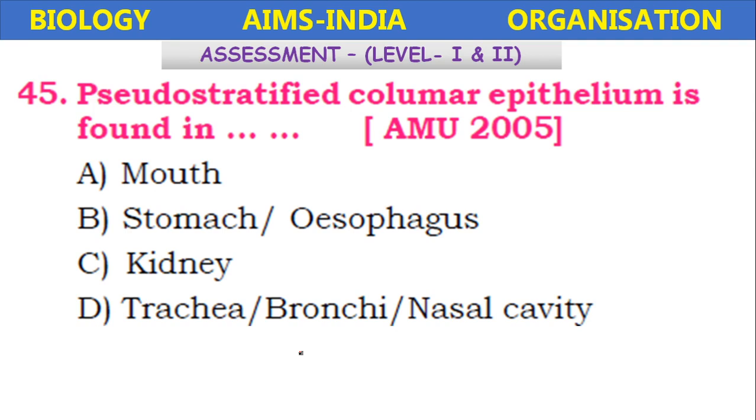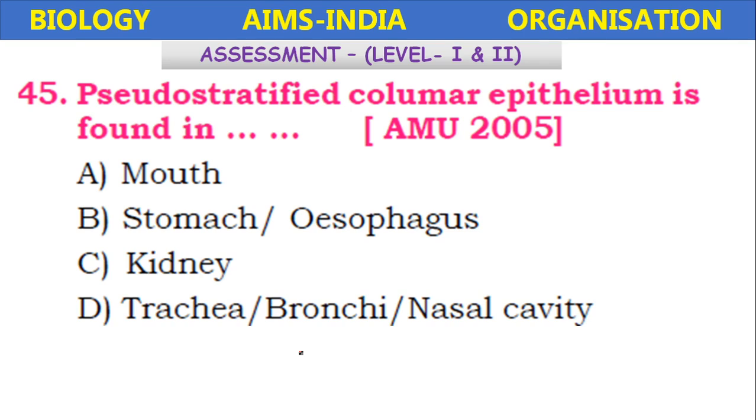Okay, then AIIMS, All India Institute of Medical Sciences. Okay, BHU, Benares Hindu University. So like the different universities conduct the medical entrances. So what are the questions which were repeated in the previous contests?